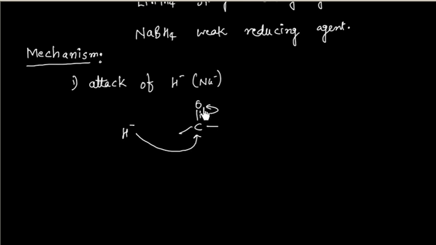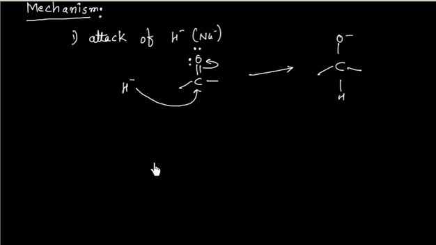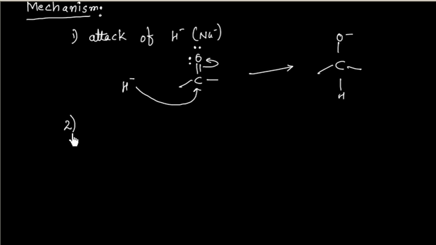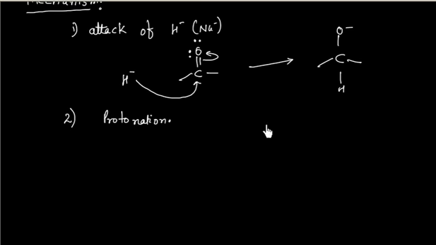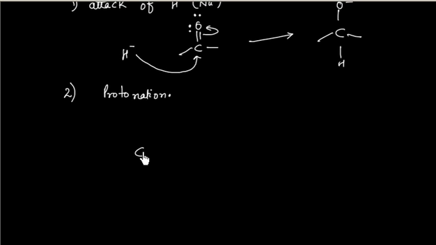This opens up. If this happens, then we will have CO minus, and then we will have a hydrogen. The next step is protonation. So we have this intermediate CO minus hydrogen. If I protonate this one, finally we will have an alcohol.